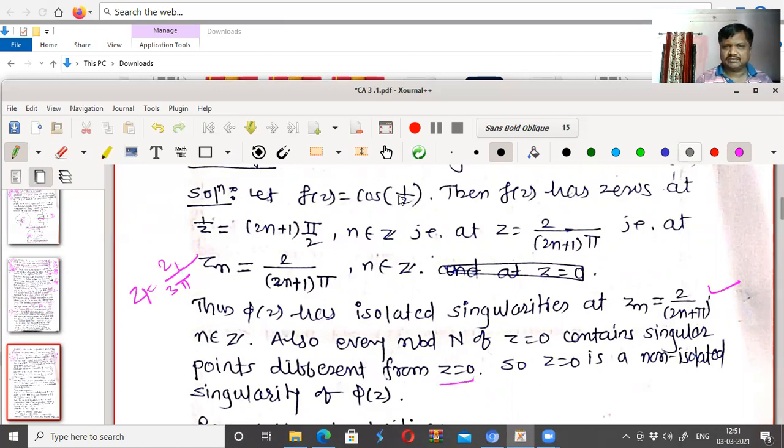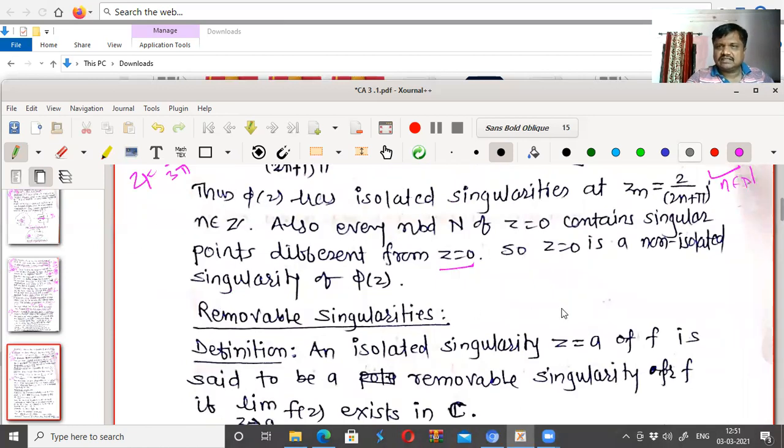Same way, if I take any neighborhood of z equal to 0, then 1 by z has many points which are greater than pi by 2, and at those points cos of this function will not be defined. Therefore the function has isolated singularities at zn equal to 2 upon (2n plus 1) pi, n belongs to natural numbers, but it has a non-isolated singularity at z equal to 0.